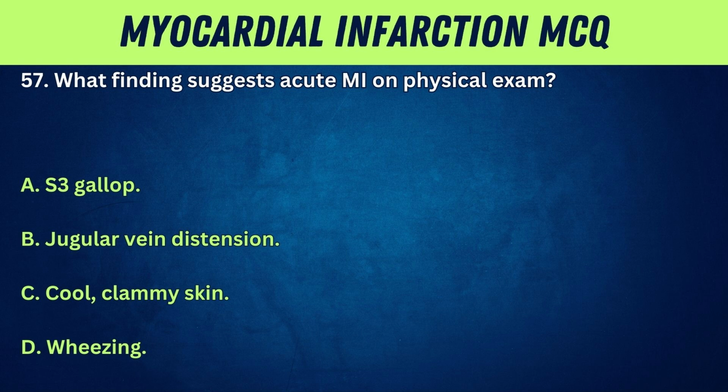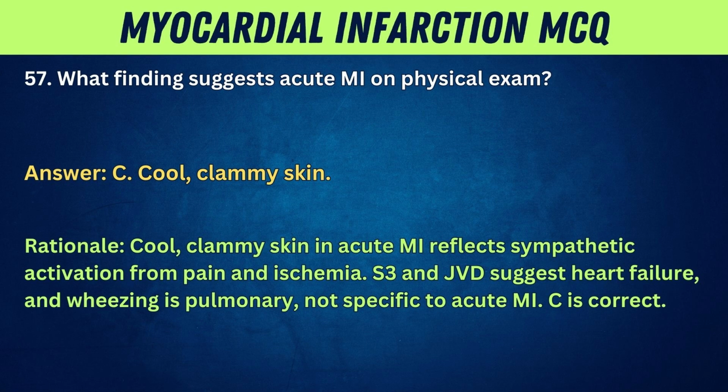57. What finding suggests acute MI on physical exam? A. S3 gallop. B. Jugular vein distension. C. Cool, clammy skin. D. Wheezing. Answer. C. Cool, clammy skin.